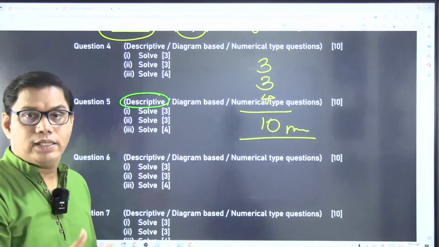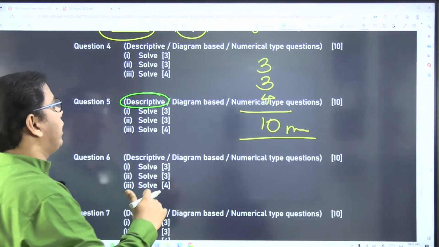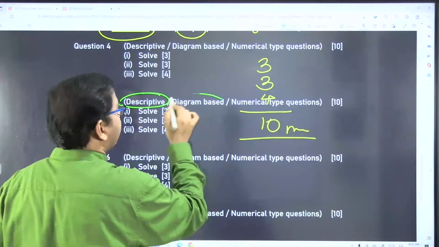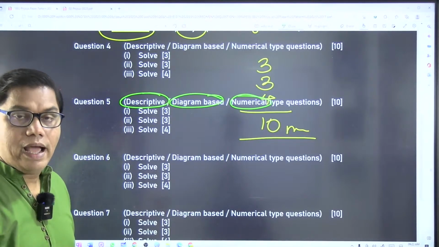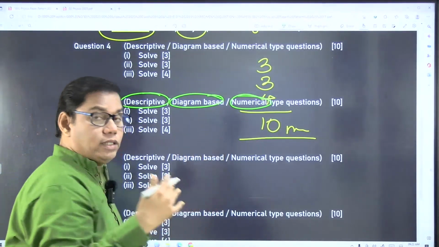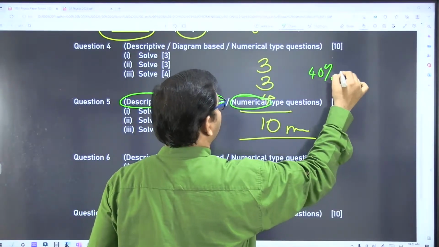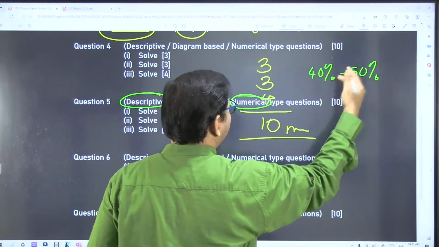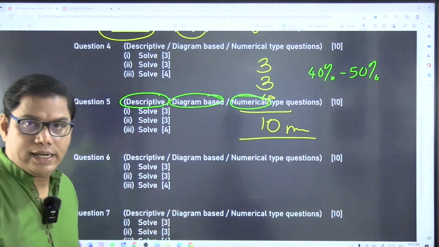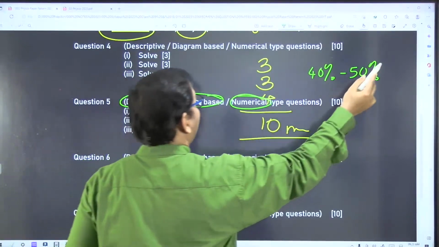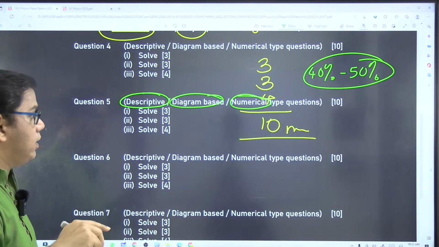Whereby a definition can be asked, a situation will be given to you, a situation based question can be asked, then it can be a diagram based question or a numerical. Last year we have seen that the weightage for numerical was about 40 to 50%, right? It was just less than 50%. It was around 45, 48 in SEM 1, right? So the numerical part is very, very important. You have to do that properly.